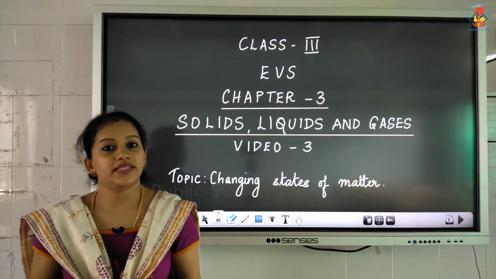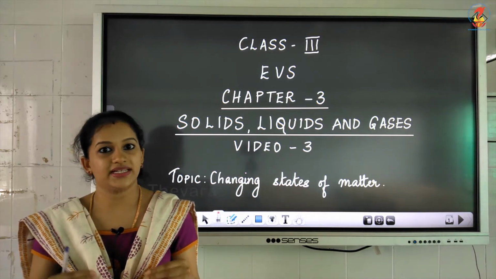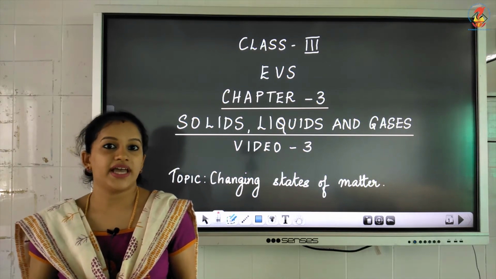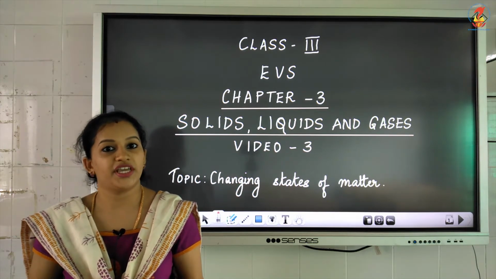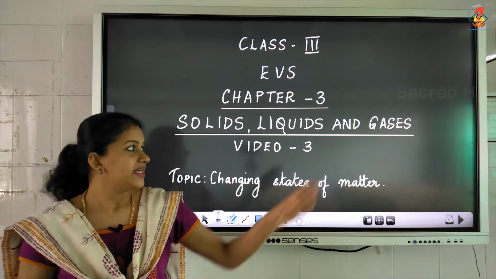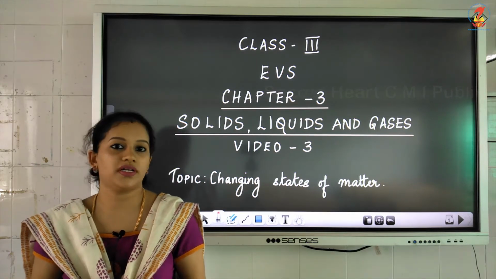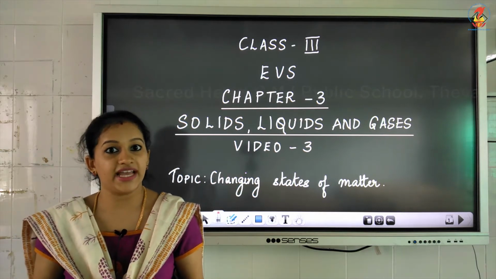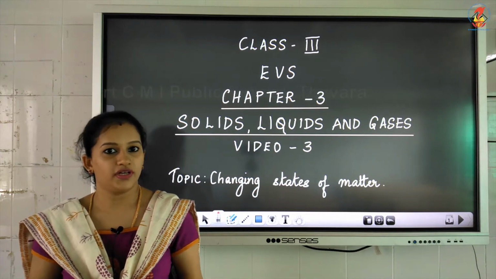Then in liquids, the particles are not as connected as in solids. They are placed a little away from each other. So the liquid does not have a firm structure like a solid. It will take the shape of the container in which you are pouring the liquid. Then in gases, the particles are not at all connected. They are placed very far away from each other. So because of that, gases can move freely, and they assume the shape of a container.